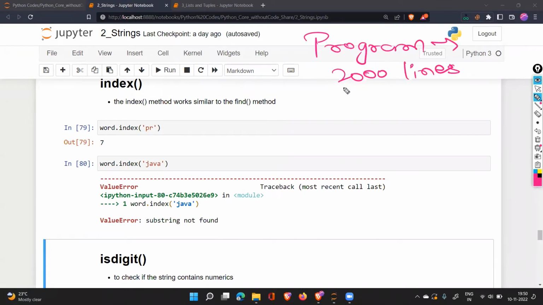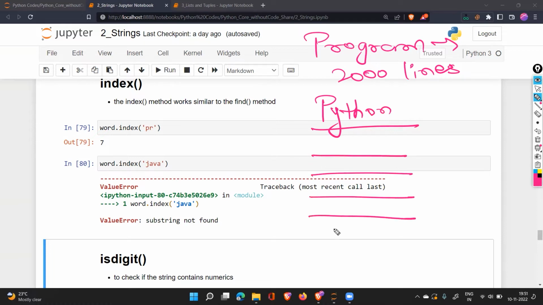If you're working on a program and you want your lines to be executed, Python is an interpreted language. What is the work of an interpreted language? If you have written the first line of code, second, third, fourth, fifth, sixth, seventh, Python goes through them one by one. It will see the first statement, then second, then third, then fourth, fifth, one by one.